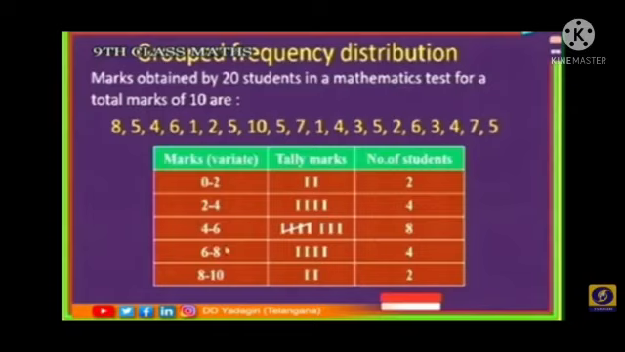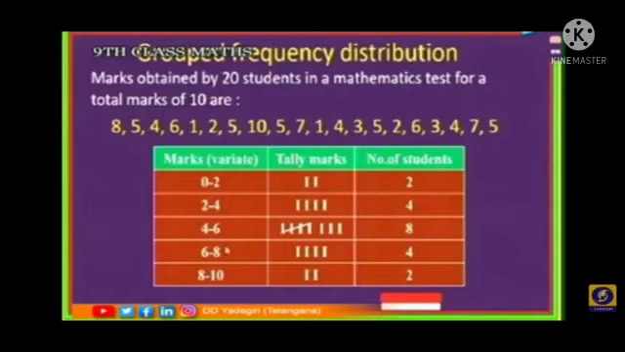0 to 2: how many members got 2 marks? Only 2 members. 2 to 4: how many members got 2, 3, 4 marks? 4 members. 4 to 6 marks has 8 members. 6 to 8 marks has 4 members. 8 to 10 marks has 2 members.